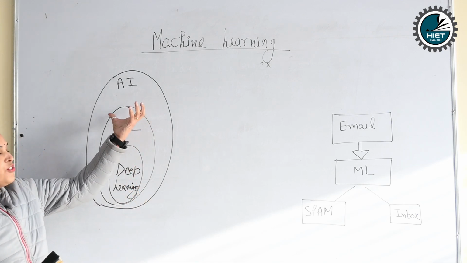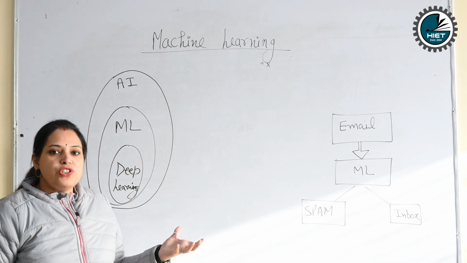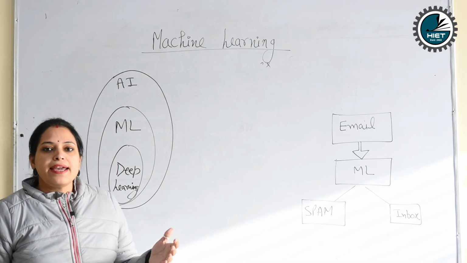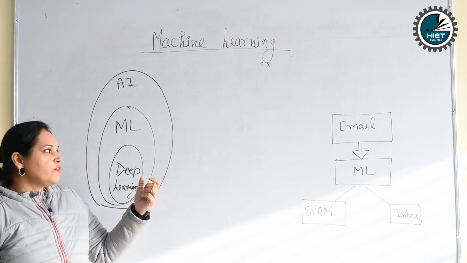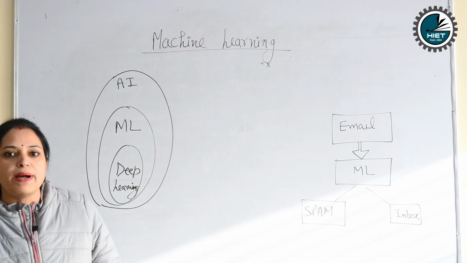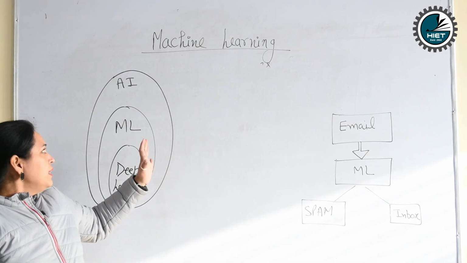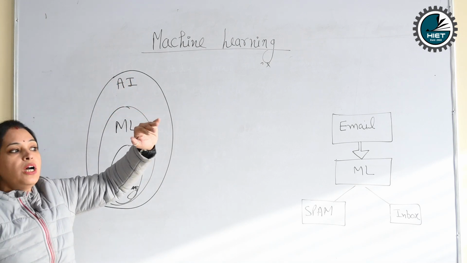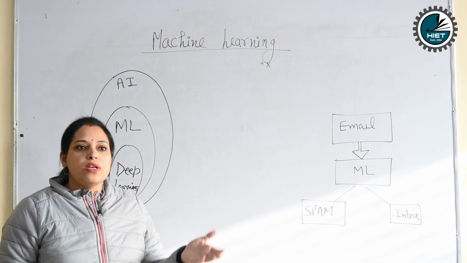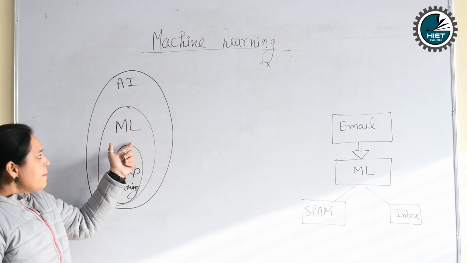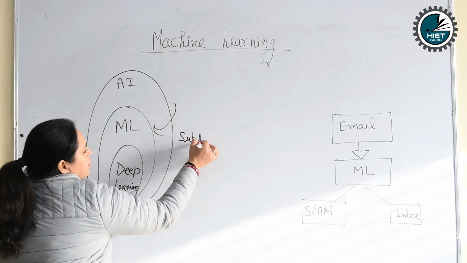What is artificial intelligence? In this, we have to create a machine according to the human mind. Think like a human, act like a human. And the best example of artificial intelligence nowadays is the automatic self-driving car. So in artificial intelligence, we have to create a machine, a model, that thinks like a human, like neurons, like our brains. Now, ML is a subset of AI.